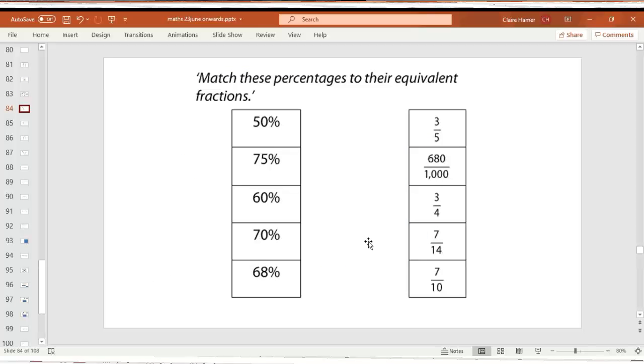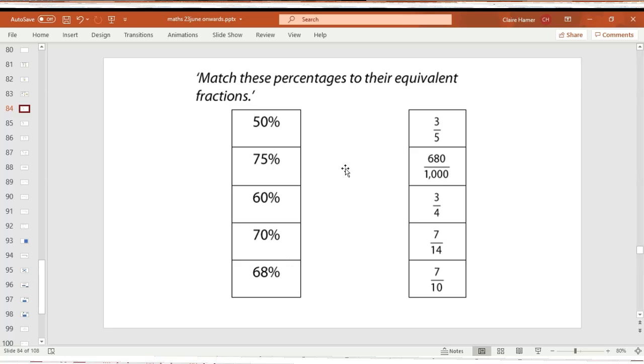Now we're going to carry on with our percentage, fraction, decimal equivalents, and at the end of this session we're going to start finding percentages of amounts, and we will continue that for the rest of the week. So for example, we'll be finding 10% of a number, we'll be finding 90% of a number, so brilliant skills to have. For a starter, please write down, so you can write them as equals, so 50% equals which one of these fractions?